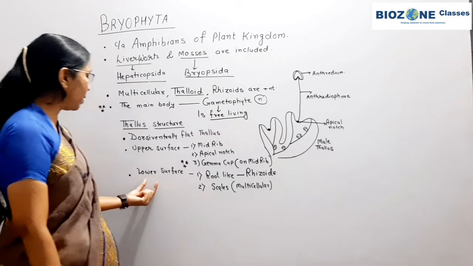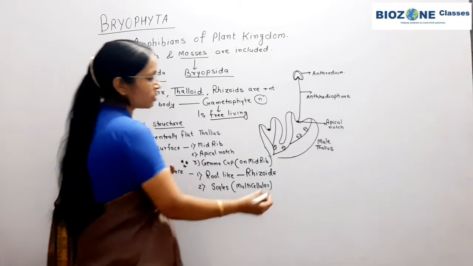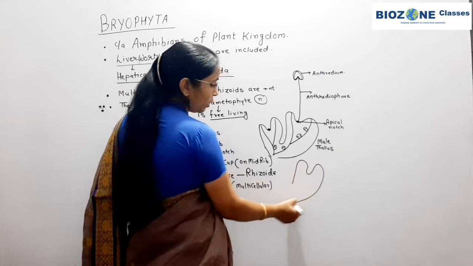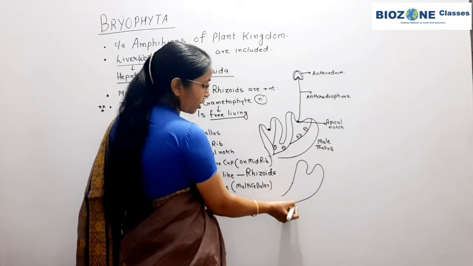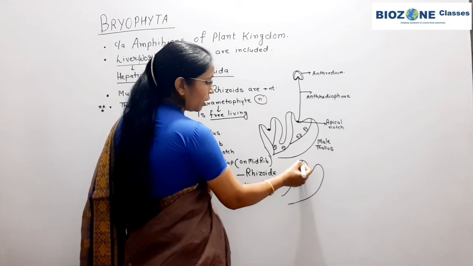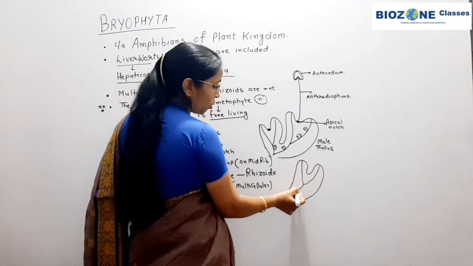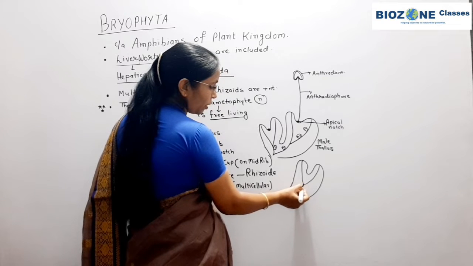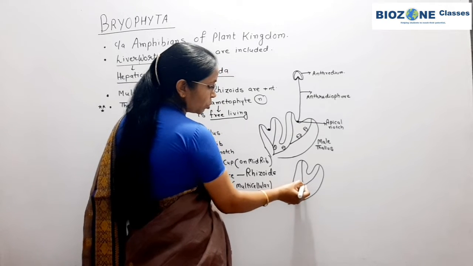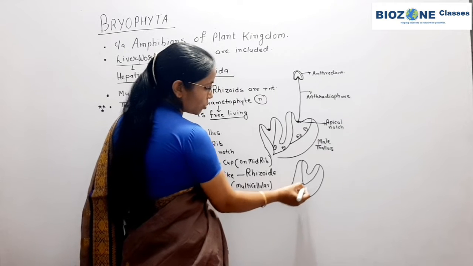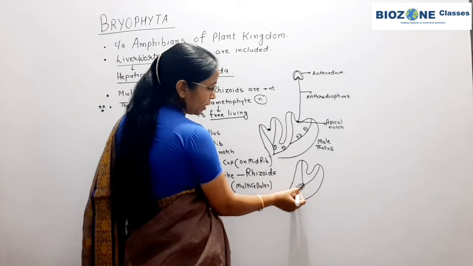Now when we look at the lower surface of the thallus, this is only one part of the thallus I draw here. Generally the midrib is also present on the lower surface, but it is not very conspicuous or clearly visible, because on both sides of the midrib a row of rhizoids is present.